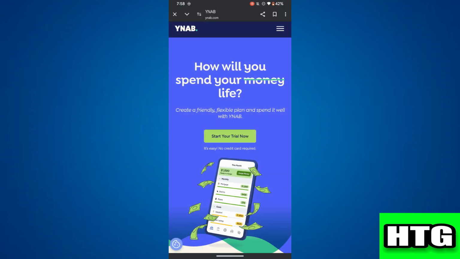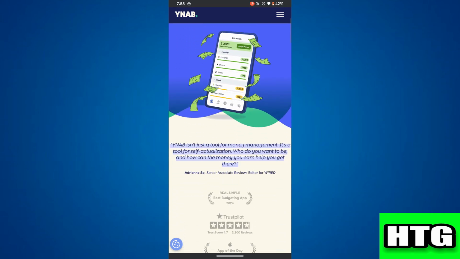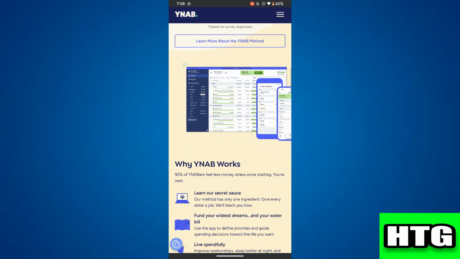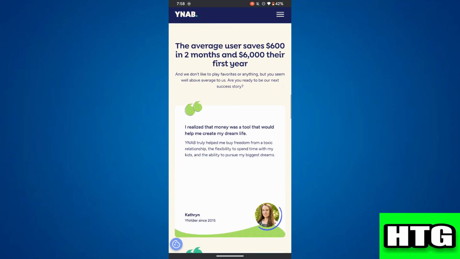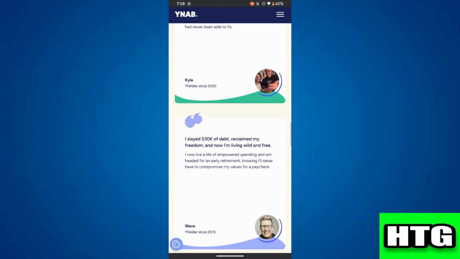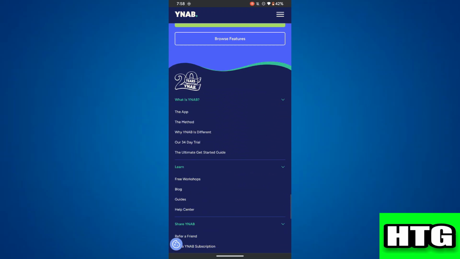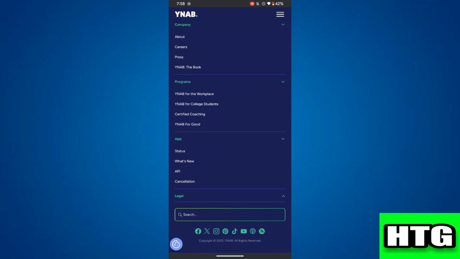So, the first thing that you want to know is that YNAB is a well-established budgeting tool built on 4 core rules. Over here, these rules include giving every dollar a job, planning for infrequent expenses, adjusting your budget as needed, and aging your money to spend funds that are at least 30 days old.